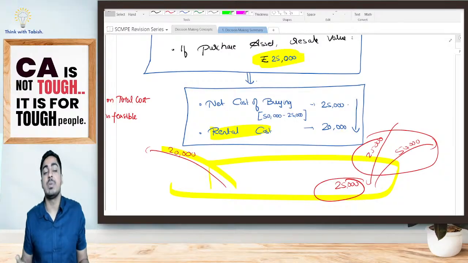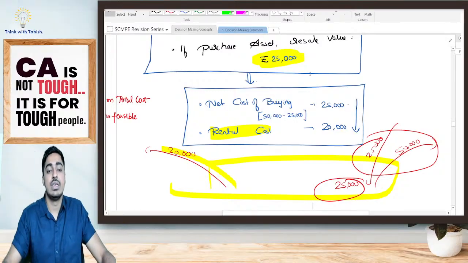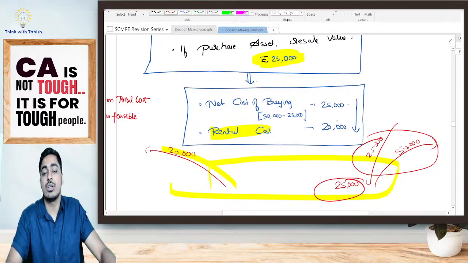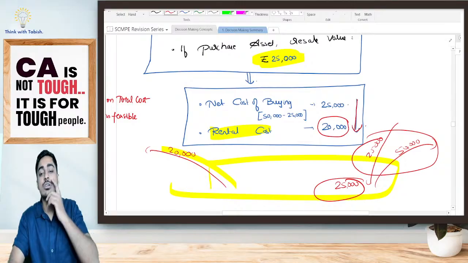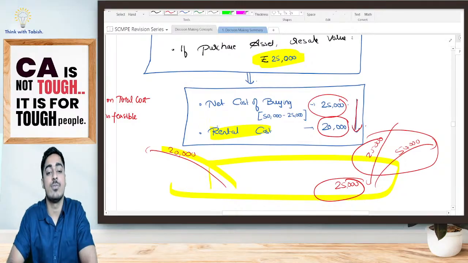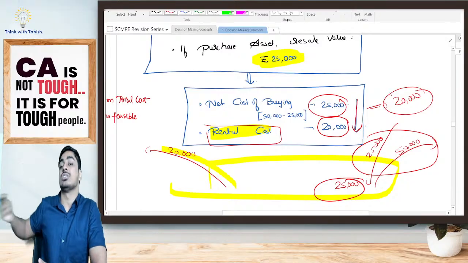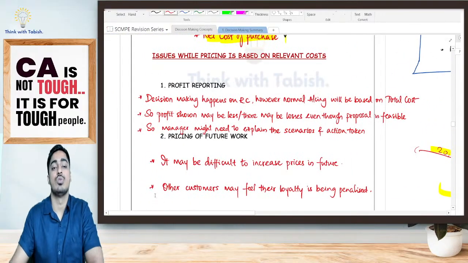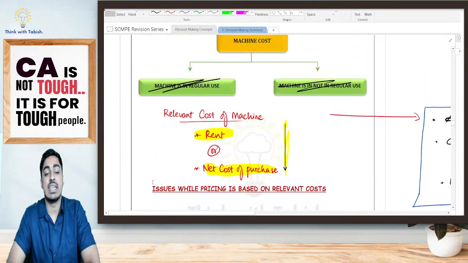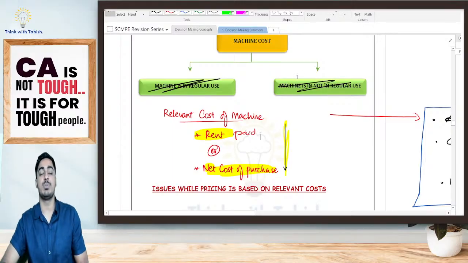So obviously a rational person will tell, yes, I will go for rental. That is my relevant cost, yes or no? So what I am telling is, it is my rental cost or net cost of purchasing, whichever is less. Rental cost was 20,000, net cost of purchasing was 25,000. Obviously I would have gone for renting. So my relevant cost is 20,000 rupees. That means if I undertake that contract, the extra cost I will be incurring is 20,000 if I am going on rent. Is it clear, students? So my relevant cost of machine is the rent paid or net cost of purchase, whichever is less. Now with this, my concept 1 is over, students.